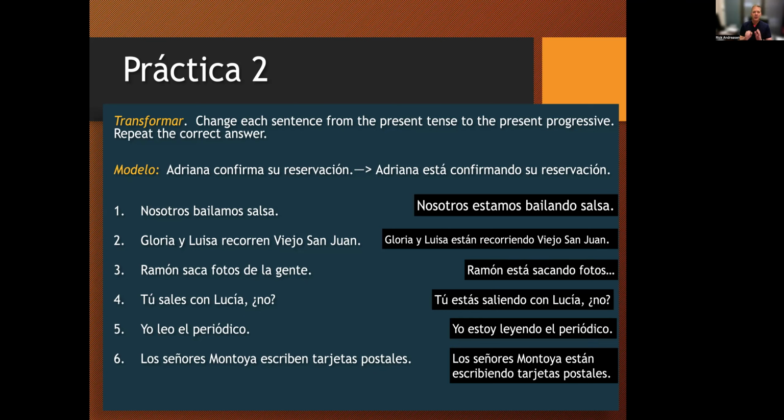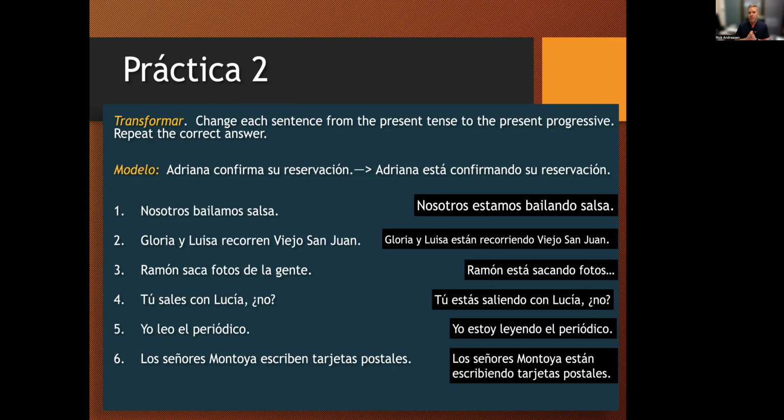Okay, so the big thing here is how to form this. Notice that there are no examples of the verb ser being used with the participle. It's always estar. Always, always, always going to be estar. You conjugate estar according to the subject. So first, second, third person, singular or plural, and then you form the participle. In the majority of them, you're going to take out the AR, add ando, take out the ER or IR, add yendo.